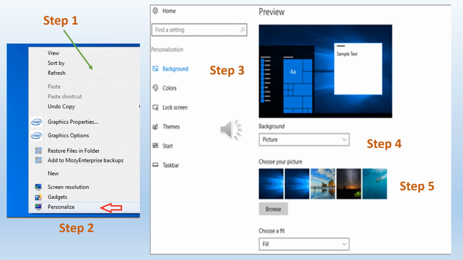Step 3, you have to click on background, and then step 4, in background you have to select picture. When you do these changes, you can see it in the preview box. Step 5, you can select any pictures. You might have different types of pictures saved on your computer. If you click on browse, you can select your own picture. Likewise, you can set up the background picture as you wish.